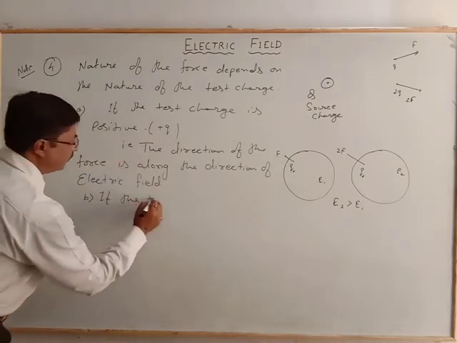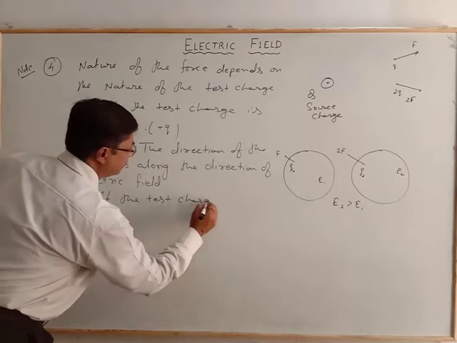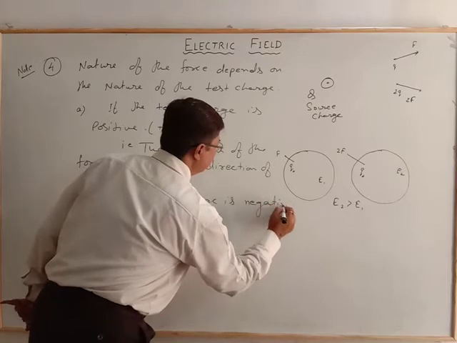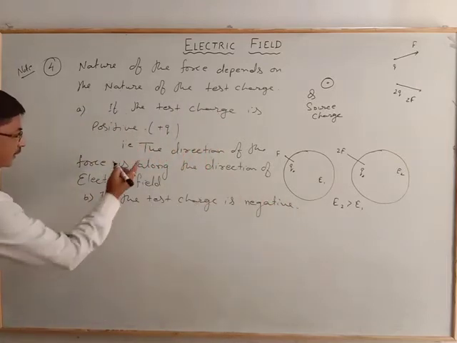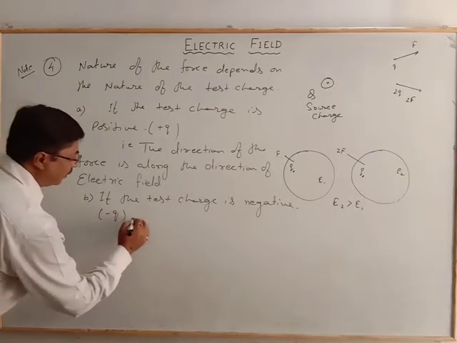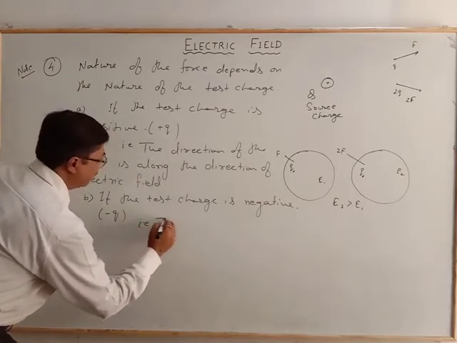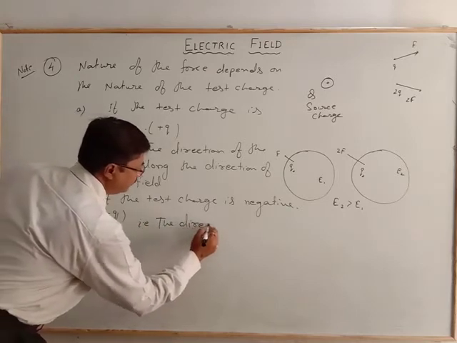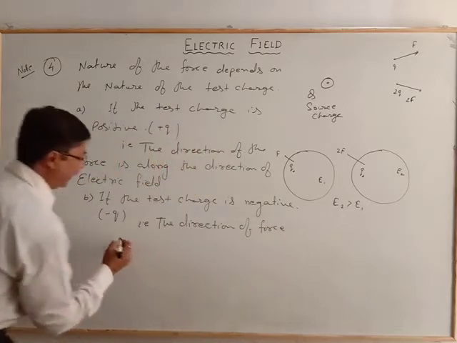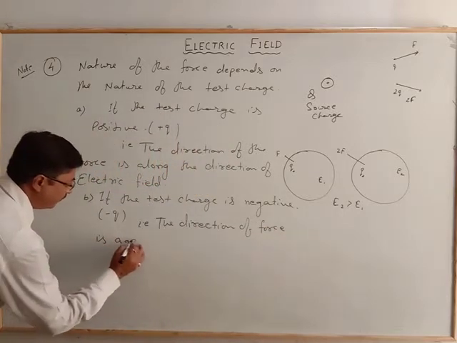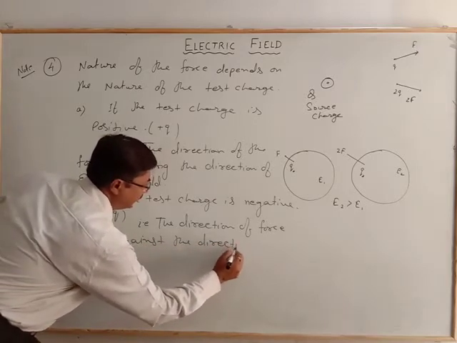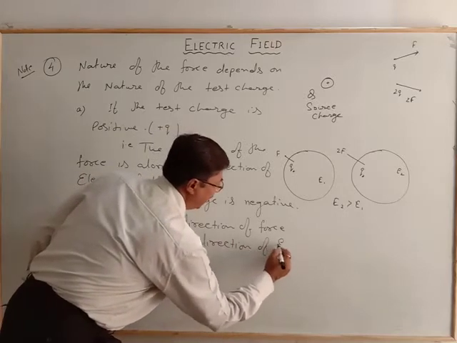if the test charge is negative, the charge is minus Q and the direction of the force is against the direction of the electric field.